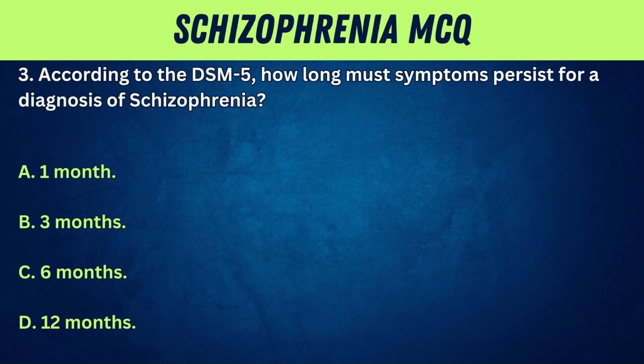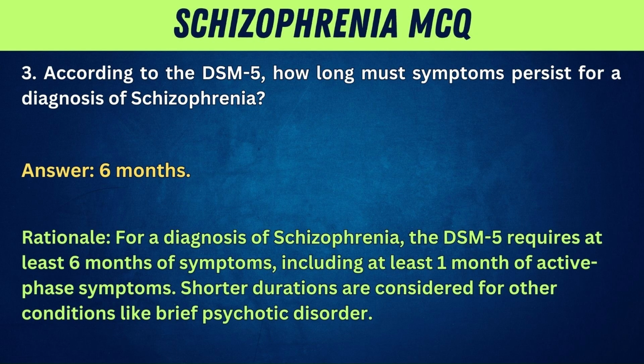3. According to the DSM-5, how long must symptoms persist for a diagnosis of schizophrenia? A. 1 month. B. 3 months. C. 6 months. D. 12 months. Answer: 6 months. Rationale: for a diagnosis of schizophrenia, the DSM-5 requires at least 6 months of symptoms, including at least 1 month of active phase symptoms. Shorter durations are considered for other conditions like brief psychotic disorder.